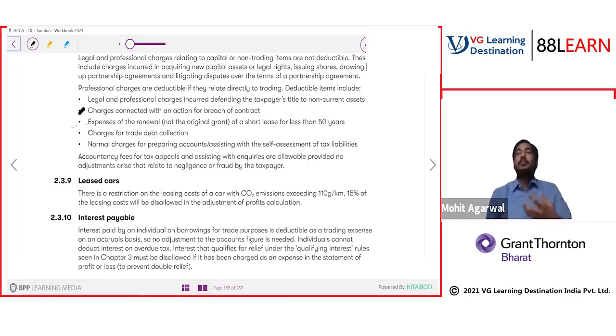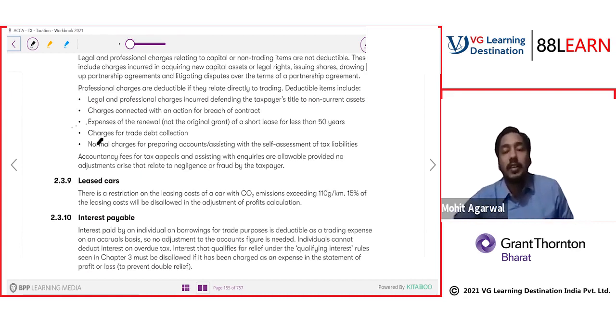So if you have taken something on lease, let's say for 49 or 45 years, but less than 50 years, and at the time of getting the lease you incurred some expenses, they are not allowed. But at renewal, for example, a lease of 30 years: after 30 years you need to renew the lease, and for renewal you have incurred some legal expenses. At the time of renewal, expenses are allowed. So renewal costs are allowed, original costs are not allowed.